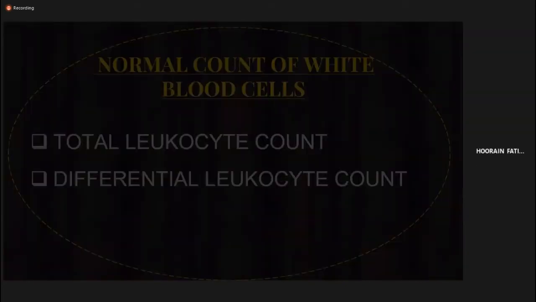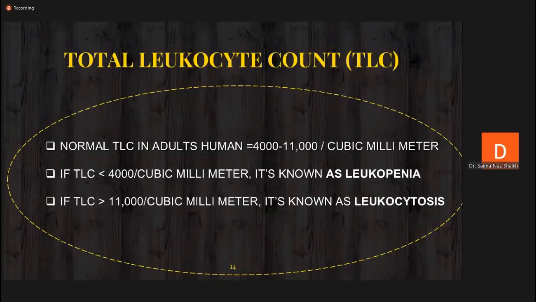Now come to the total leukocyte count, or TLC. I have already told you this is the total number of leukocytes in 1 cubic millimeter of blood. So the normal TLC in an adult human is about 4,000 to 11,000 per cubic millimeter. This is the normal leukocyte count in 1 cubic millimeter.